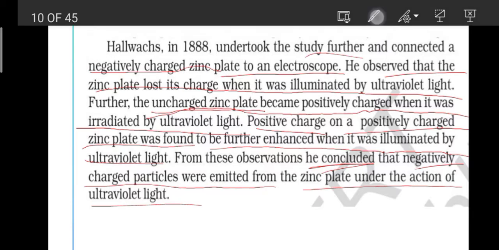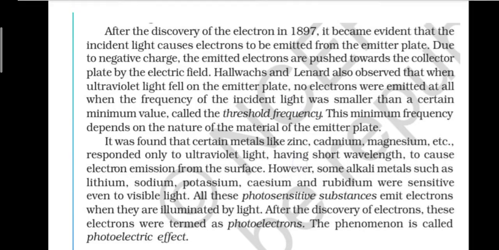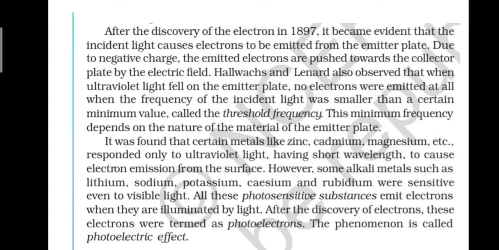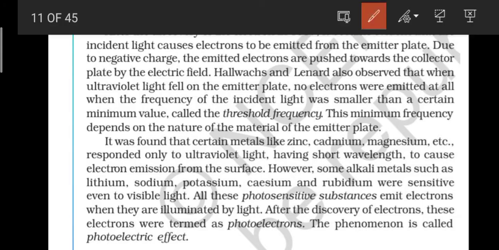Next, after the discovery of the electron in 1897, it became evident that the incident light causes electrons to be emitted from the emitter plate. Just mark that until the Hallwachs and Lenard experiments and the Hertz experiments, the electrons were not yet discovered. Afterwards, when electrons were discovered in 1897, these things became evident.